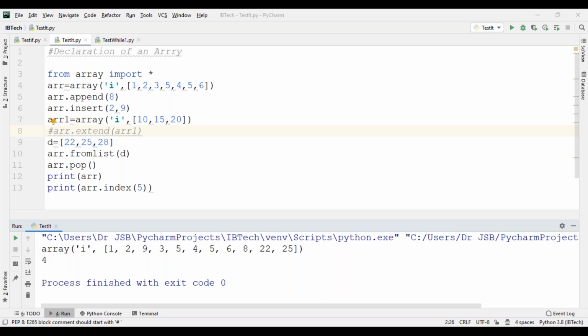The index method returns the first index of the matching value. Remember that arrays are 0 indexed. 0 indexed means the starting is 0 to n minus 1 location. N minus 1 location. Right?